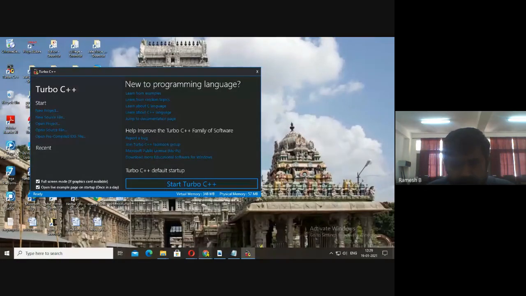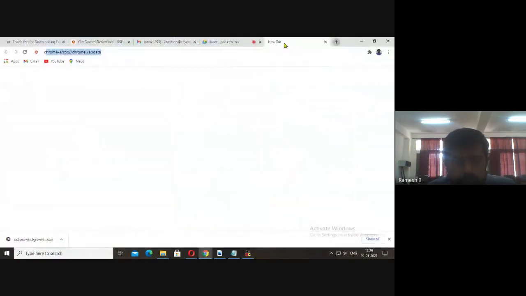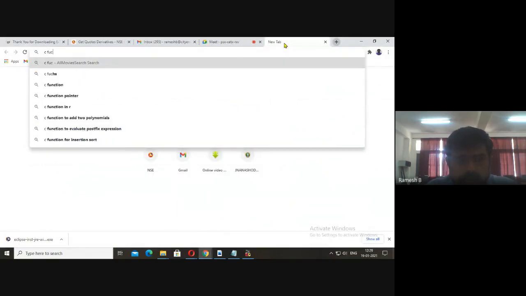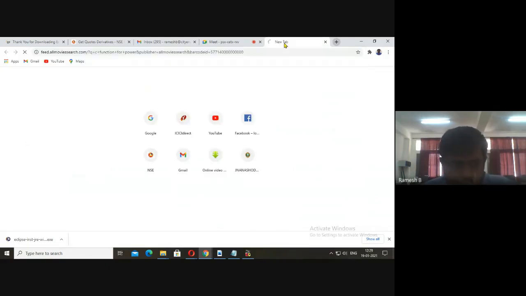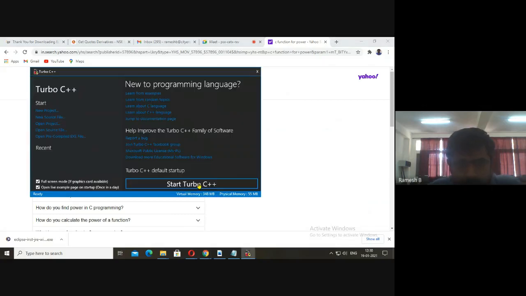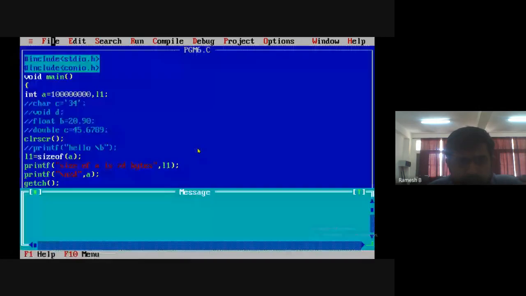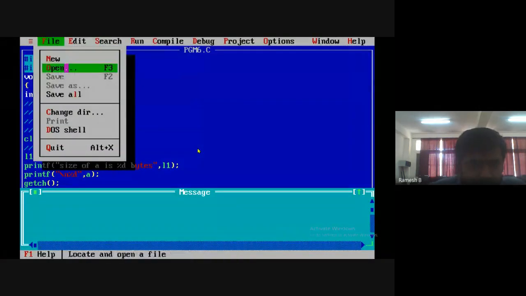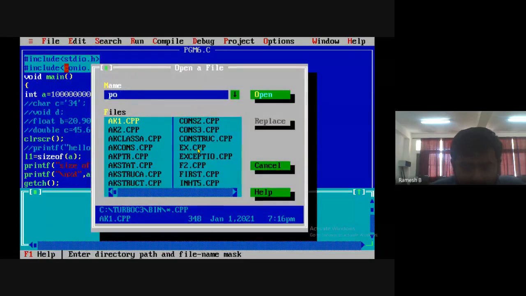Let me try that. Now why is that value not displayed? Can anybody tell me? Can anybody predict why we are not getting that value?